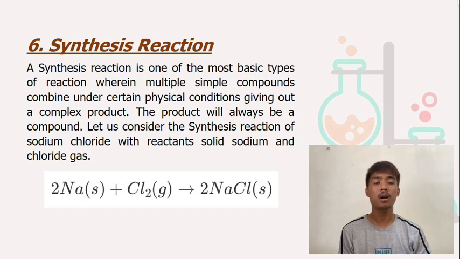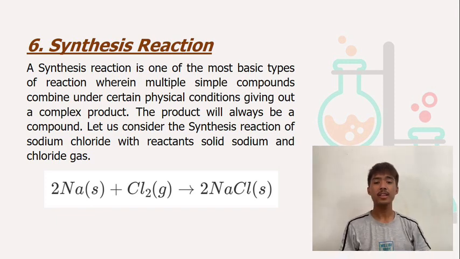Moreover, the hallmark of synthesis reaction is that a more complex product is formed from the reactants. One easy to recognize type of synthesis reaction occurs when two or more elements combine to form a compound. The other type of synthesis reaction happens when an element and a compound combine to form a new compound. Basically, to identify this reaction, look for a product that contains all the reactant atoms. Be sure to count the number of atoms in both the reactants and the products.